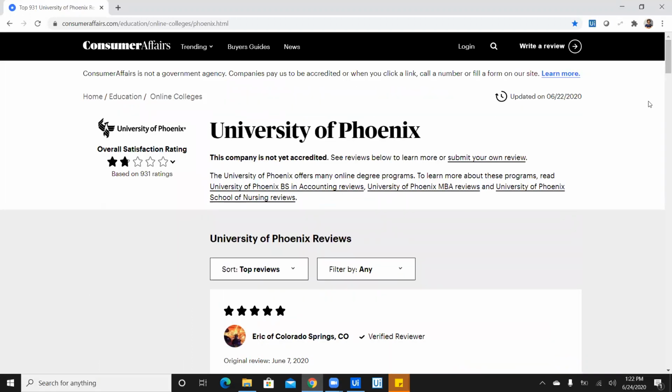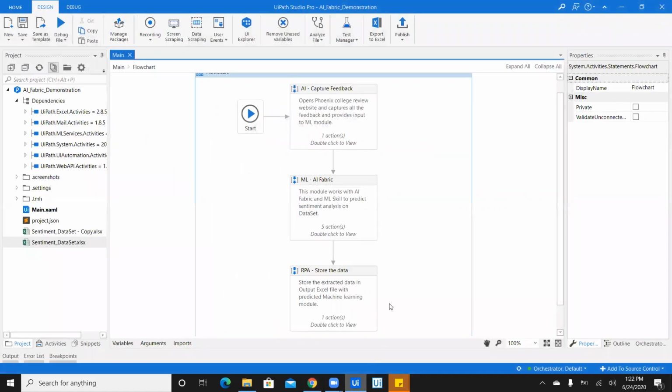In this demonstration, we will be using UiPath, wherein we'll be using an AI component to scrape the entire feedback reviews from the website. We will be using ML AI Fabric to let us know the confidence score and the sentiment behind it.